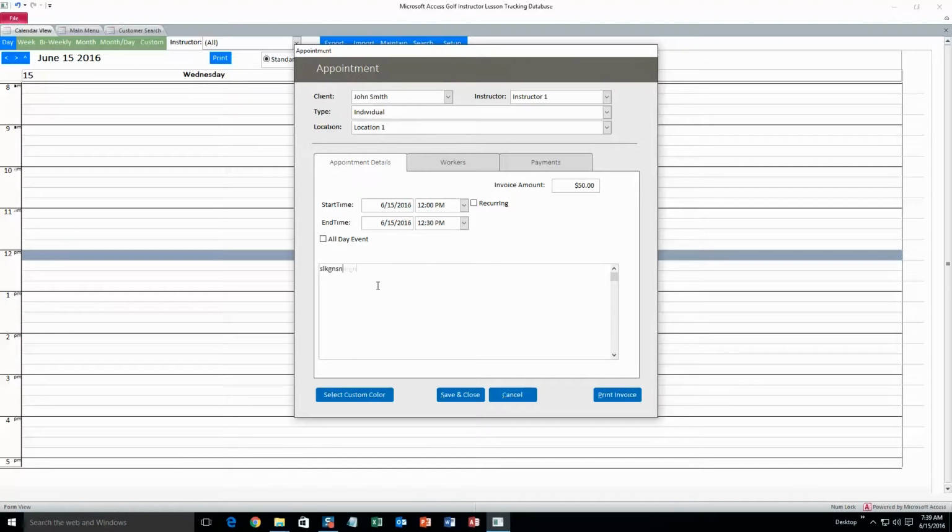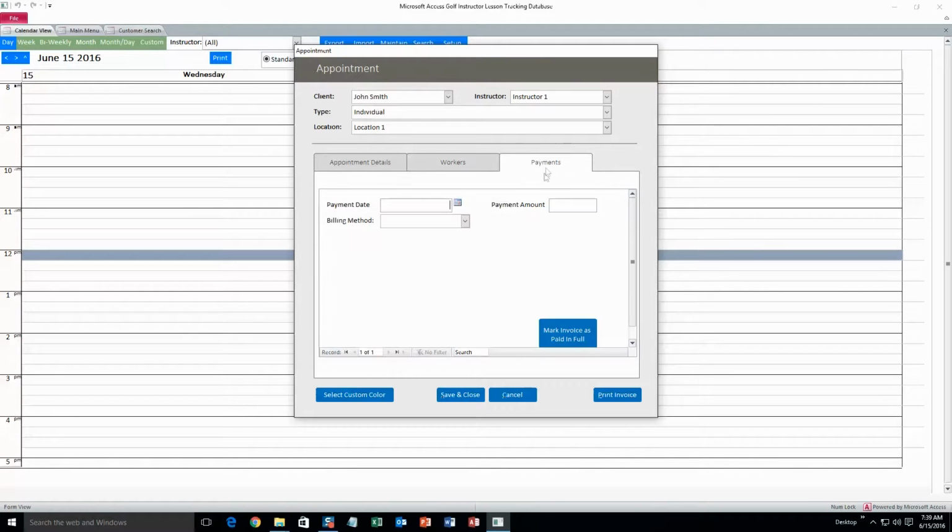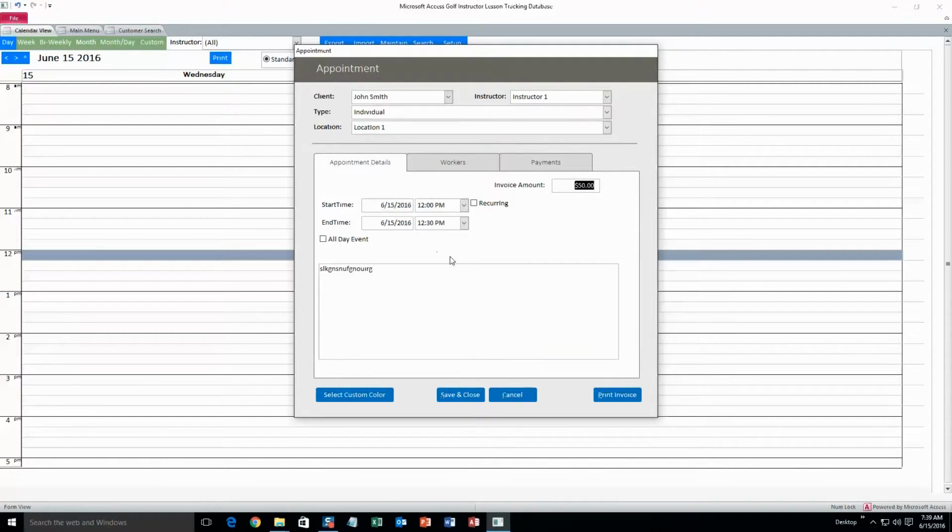Appointment details, fill out whatever you want. And workers, you can add more workers if you need to, and payment information as well. And you can also change the start time and end time for the lesson. And you can also make it recurring. So that's quite convenient at this point, or for lessons.